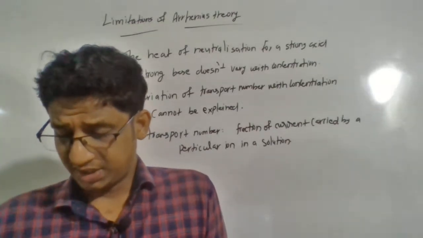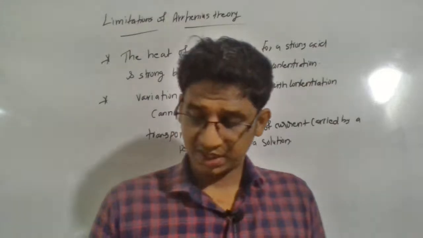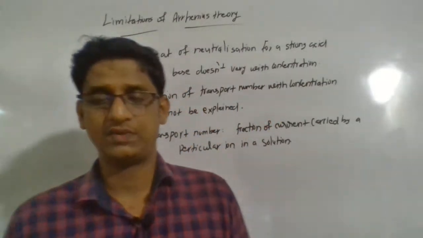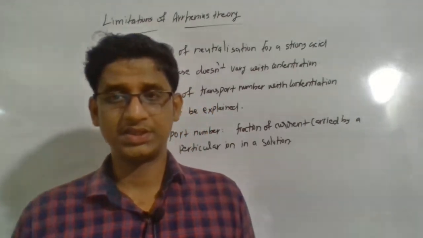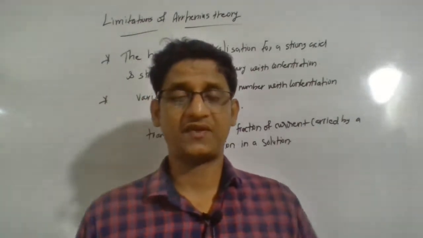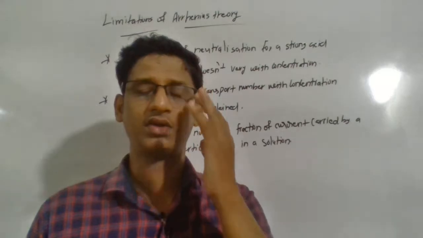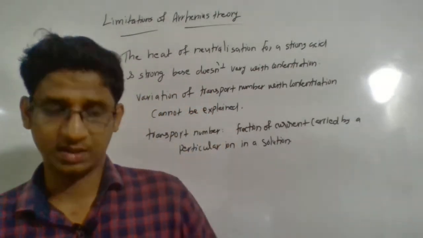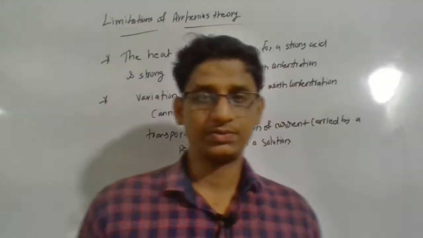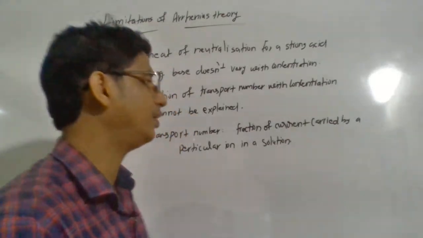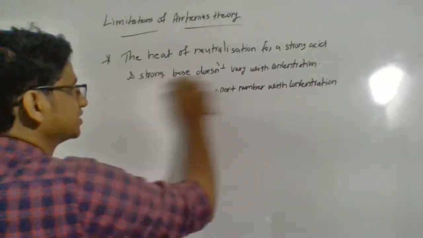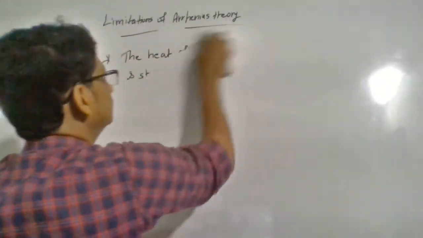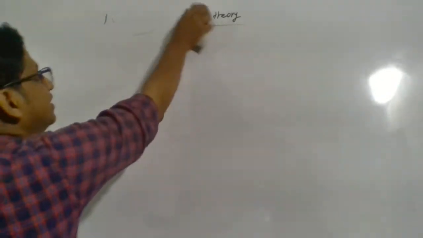Finally, the theory does not explain the variation of transport number. Why does transport number vary at different concentrations? Transport number means the fraction of current carried by a particular ion in a solution. That is what we call transport number. So the variation of transport number in a solution also cannot be explained. So these are the limitations of Arrhenius theory.